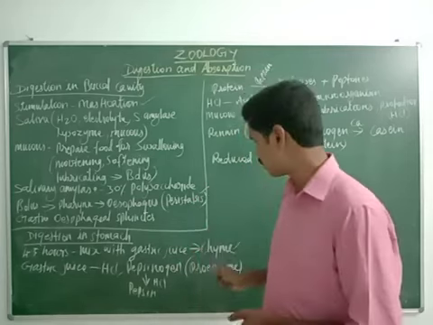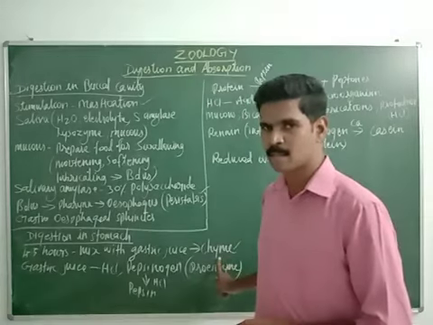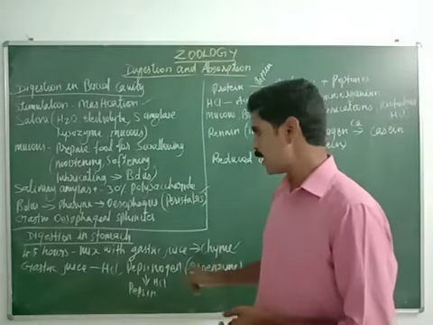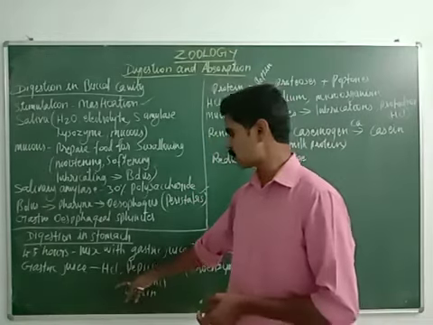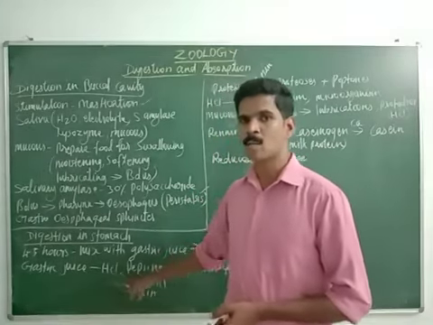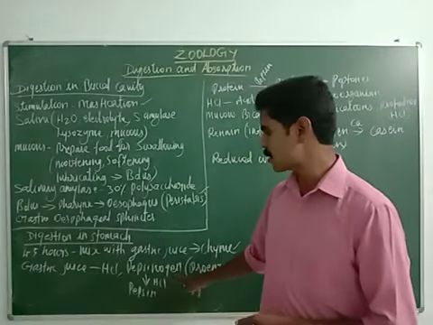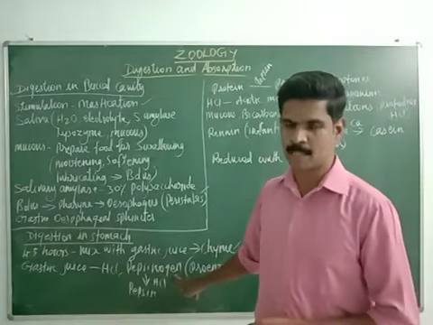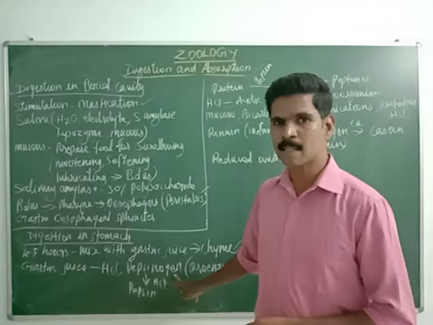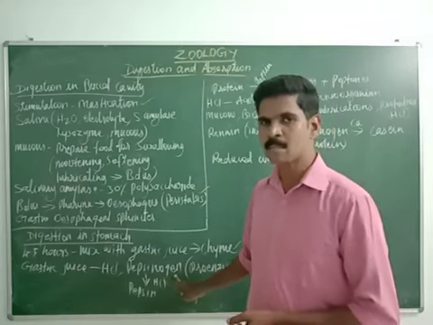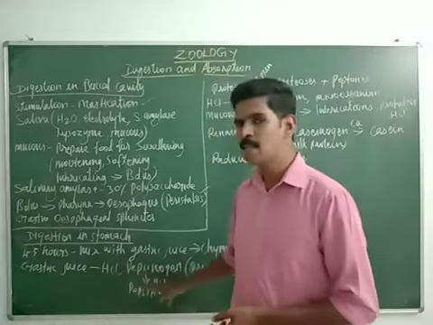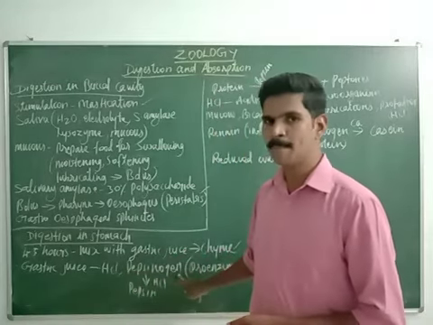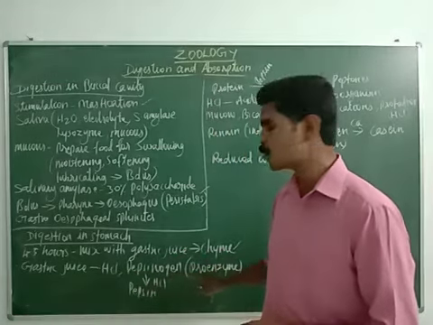Name of that liquid is called chyle. Understand? Then the gastric juice of the stomach consists of more amount of hydrochloric acid and another enzyme. Name of that enzyme is called pepsinogen. So the gastric juice secreted by the gastric glands of the stomach consists of more amount of hydrochloric acid and pepsinogen.